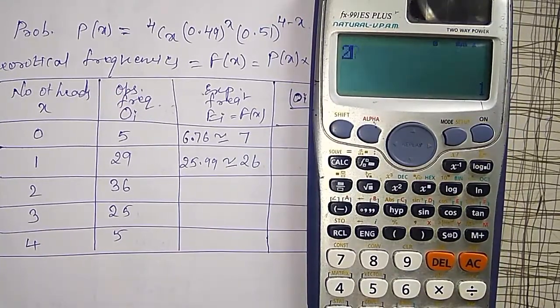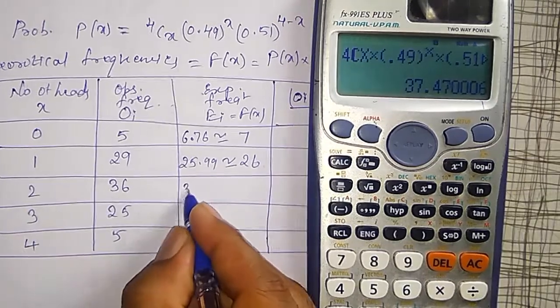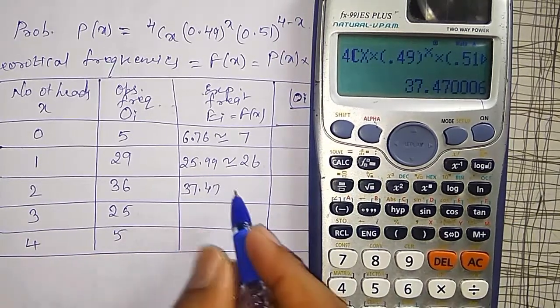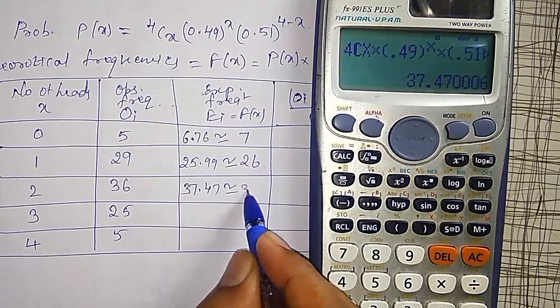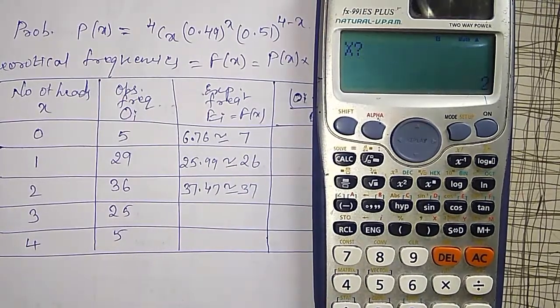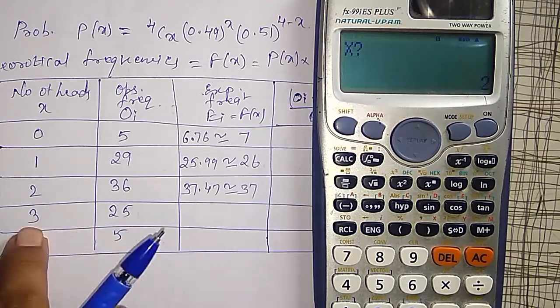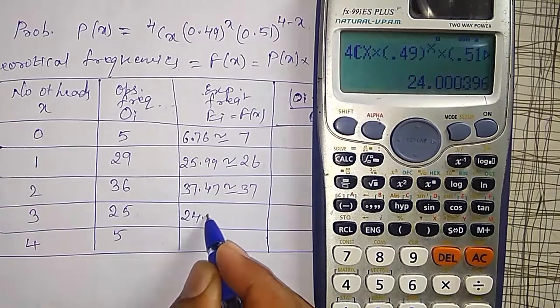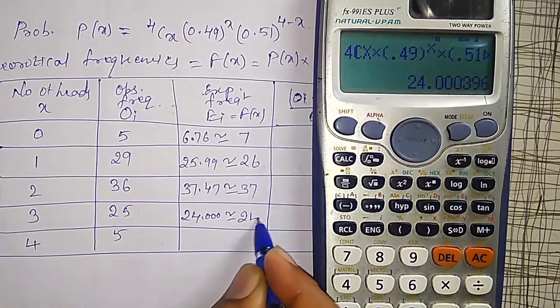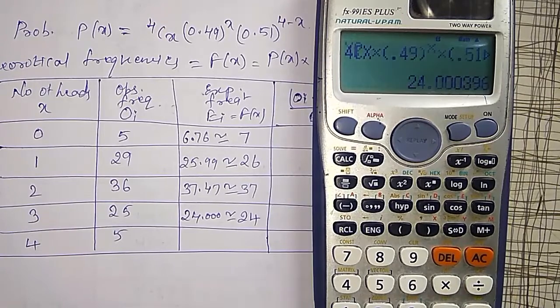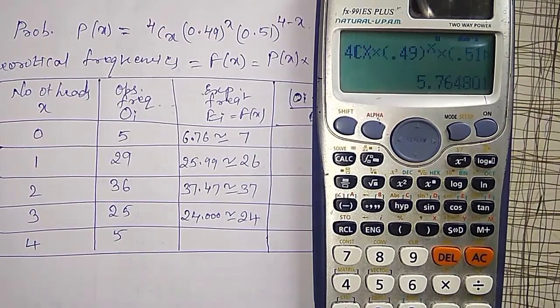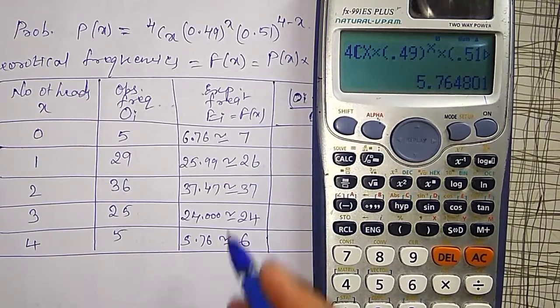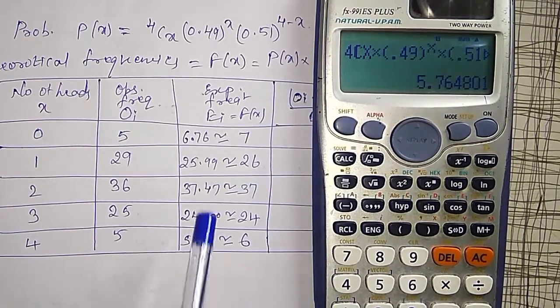For x equal to 2, its value is 37.47, approximately 37. For x equal to 3 it is 24.000, approximately 24. Then for x equal to 4 it is 5.76, approximately 6. These are my expected frequencies. These are the binomial frequencies.